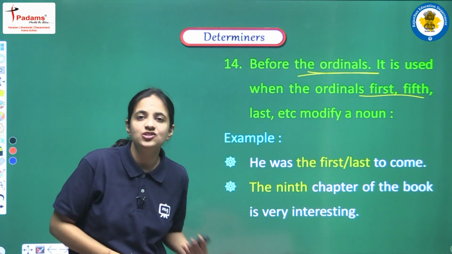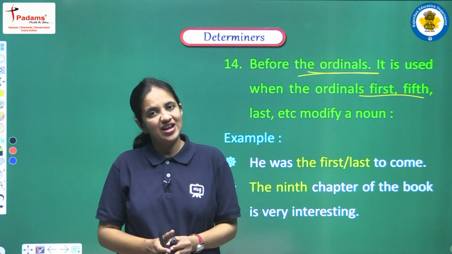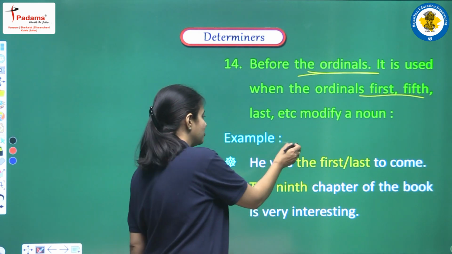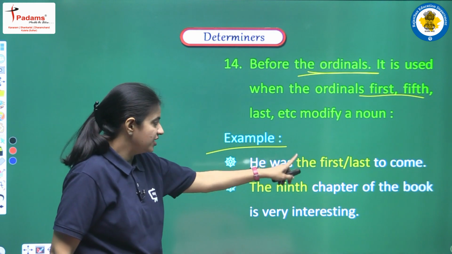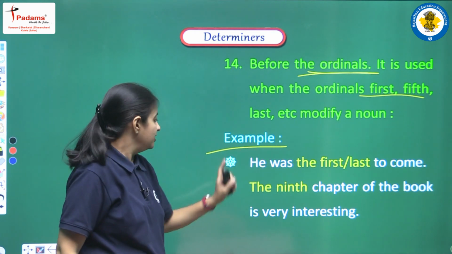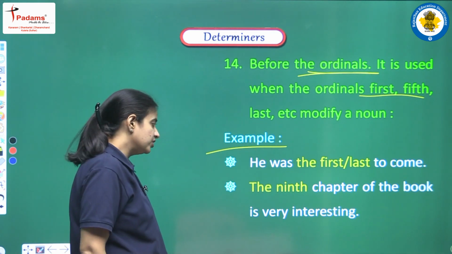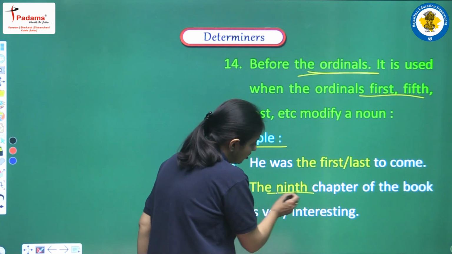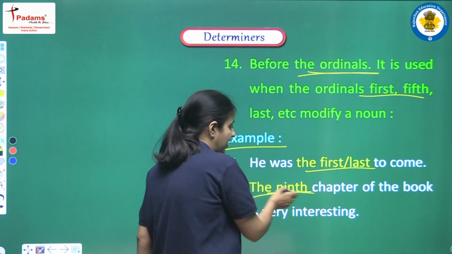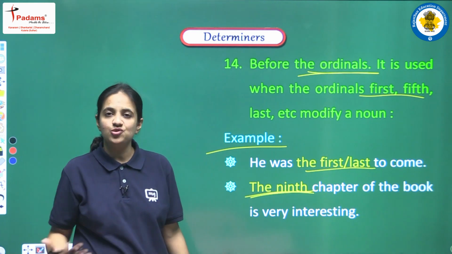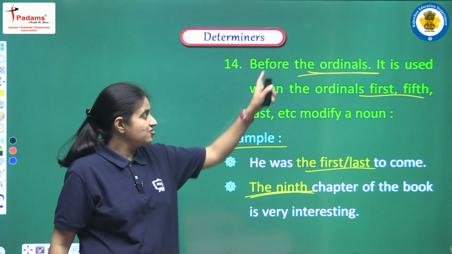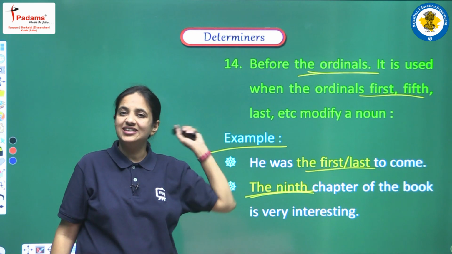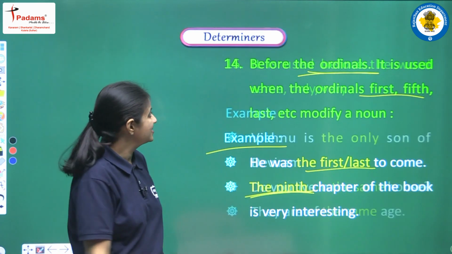So if we are having such words in the sentence, then also we have to use the article. Let's see some of the examples. He was the first, or we can say the last to come. Next is the 9th chapter of the book is very interesting. So we are having ordinals, we are having first, last, 9th, 4th, 5th, such words. So all these words are known as ordinals, and always we have to use the article before ordinals.